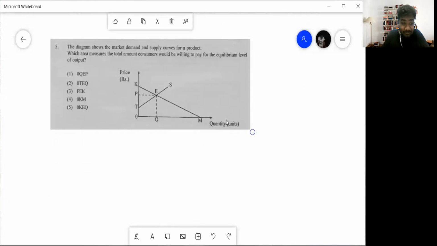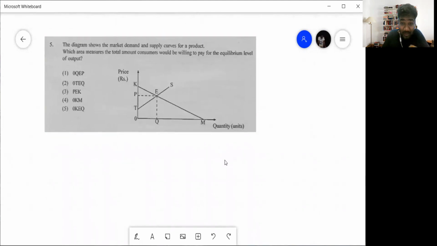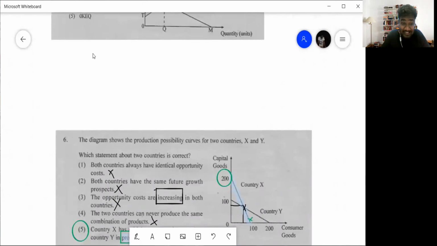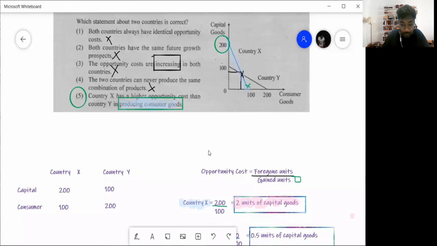Okay, question number 5 is from unit number 2, consumer surplus. So we'll skip question number 5. We'll look into that a little later when we discuss unit number 2. So I'm skipping question 5 for now. We'll look at the next question, question number 6. So 5 I have skipped. I will discuss that when I'm discussing unit number 2.